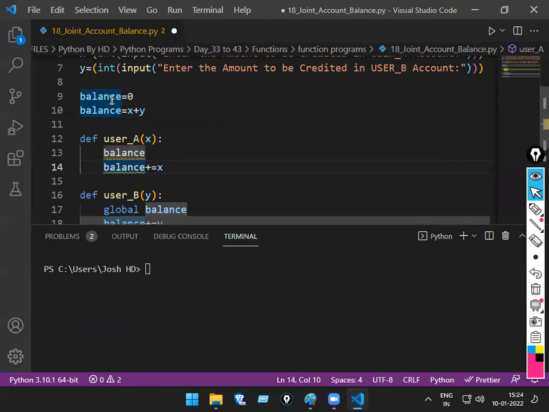Okay, whatever changes are happening inside the function won't happen outside the function. But if I want the changes to be done outside the function also, then for that variable I have to declare it global beforehand. Now changes will happen inside and outside. That's the main point I can use.